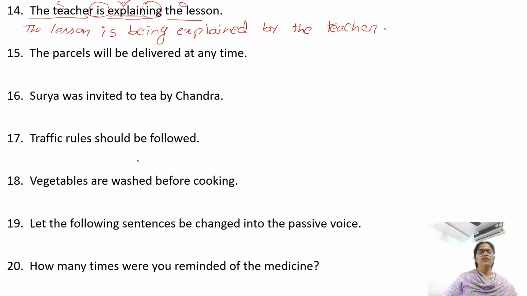The parcel will be delivered at any time. Deliver is verb. Who will deliver? Here subject is not given. Someone or the delivery boy. You can write. Okay, someone deliver what? The parcels. Here it is an object. Now you see, sentence started with an object. And you have a be form after will, shall, can, could. If you have be form, it means the sentence itself is in passive voice.